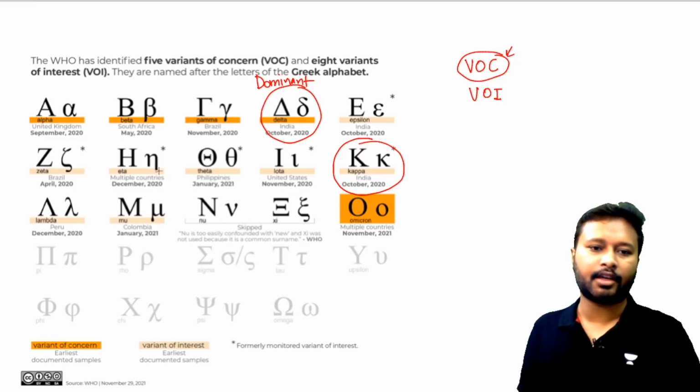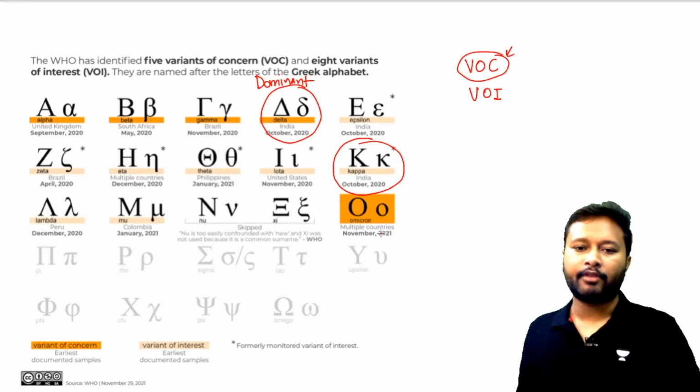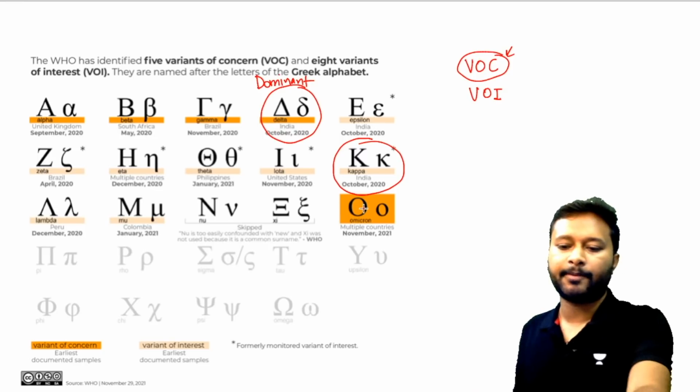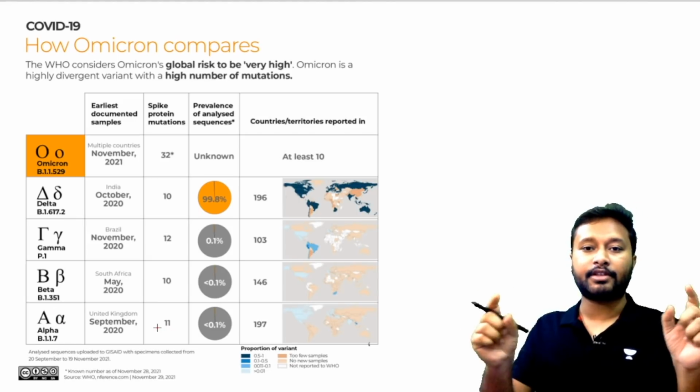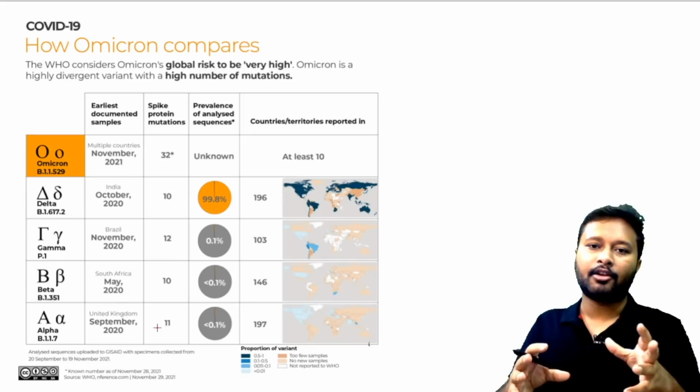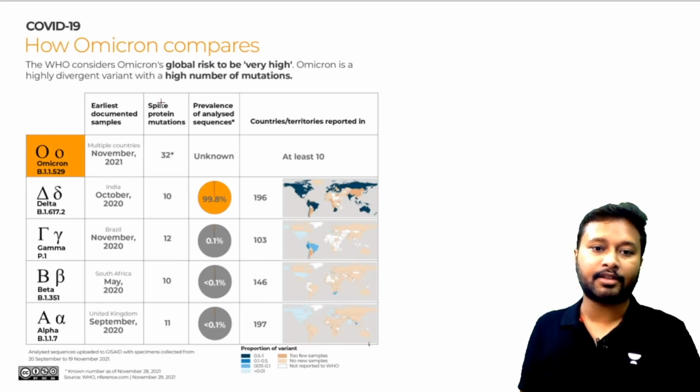Others you can see have mutated in different parts of the world. All right, so we'll talk about this Omicron variant. We can see how much mutation has happened. If the alpha variant has done 11 mutations, that means 11 amino acids changed at 11 different places in the virus spike protein. Only this is about the spike protein.